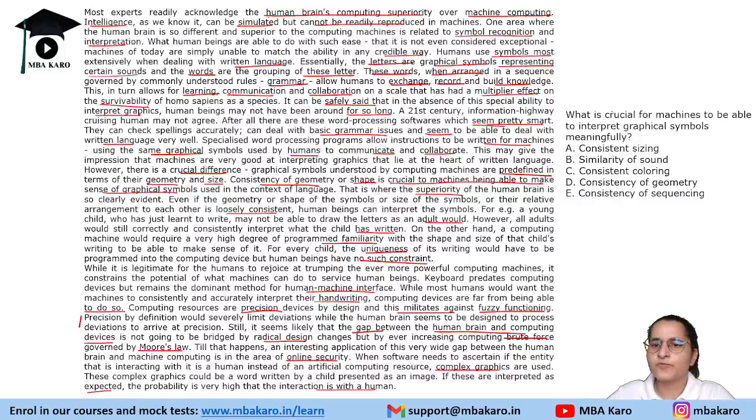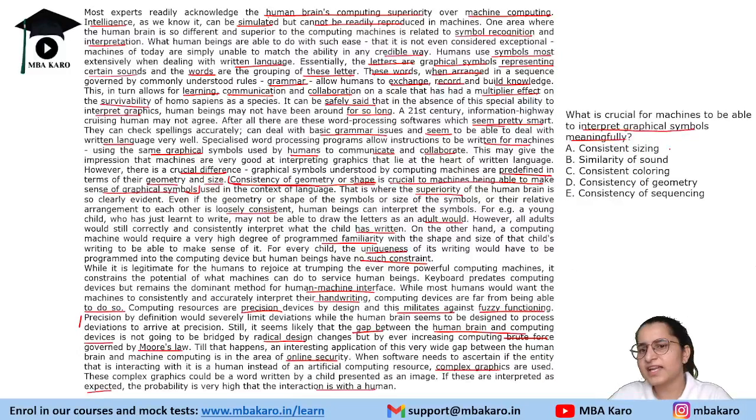Now the question is, what is crucial for a machine to be able to interpret graphical symbols meaningfully? We have read this in this passage. Read this line: consistency of geometry or shape is crucial to a machine being able to make sense of the graphical symbols used in the context of an image. So in order to interpret graphical symbols meaningfully, consistency of geometry or shape is crucial. Now we have to look for the option that goes with it.